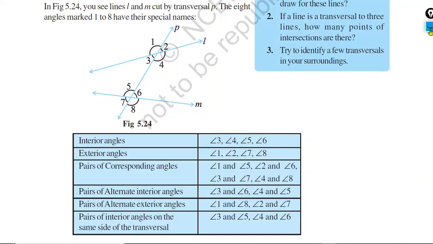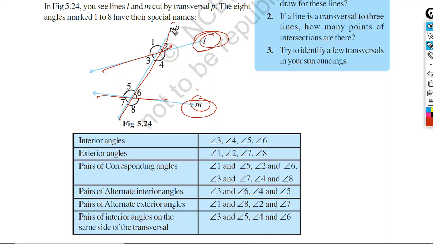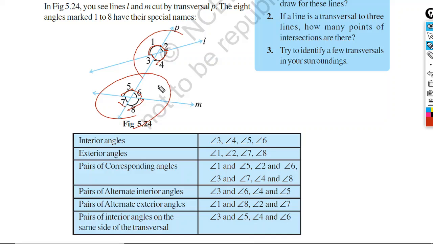Here you can see line L and line M. And line P is intersecting line L and line M. This line is line P. So P is intersecting L and M, and several angles are formed, and we have named those angles angle 1, angle 2, angle 3, angle 4, 5, 6, 7 and 8. So 8 angles are formed here. Now we can name those angles.